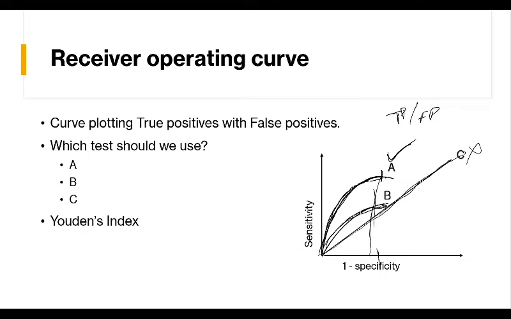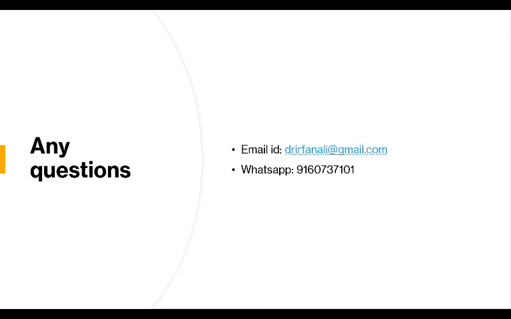So this is the receiver operating curve. Just remember, in the NEET examination, they might give you a curve. Which test should be preferred? Just say whichever test gives you more sensitivity, or more true positivity, for less false positivity, or less 1 minus specificity, that is the curve to be chosen. So we concluded this important chapter of screening.